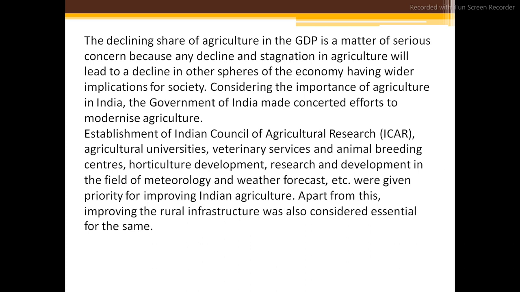So dear cadets, as we are seeing here in this slide, the contribution to the GDP was slowly declining. So for that purpose, what initiative has the government taken? The government has taken the initiative by establishing the ICAR. After that, agriculture universities, veterinary services, animal breeding centers, horticulture development, research and development in the field of meteorology and weather forecasting, etc.